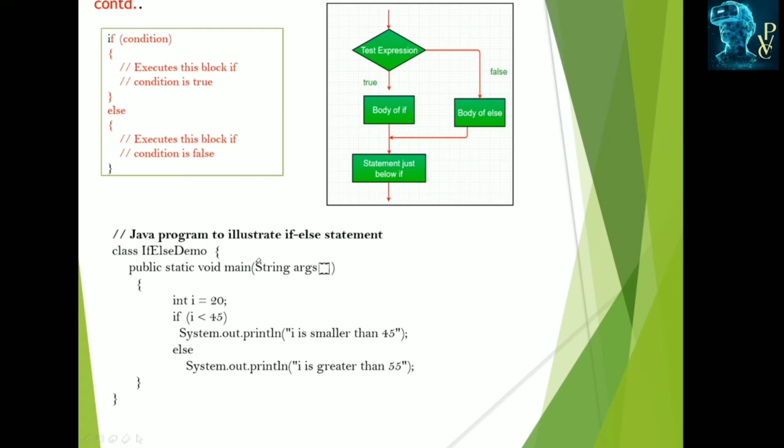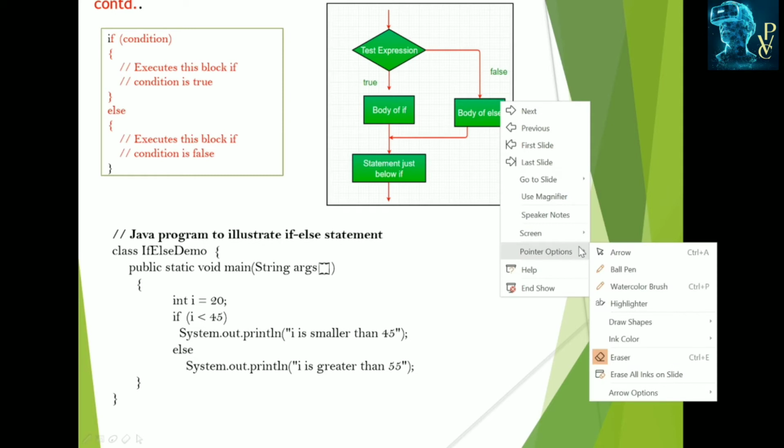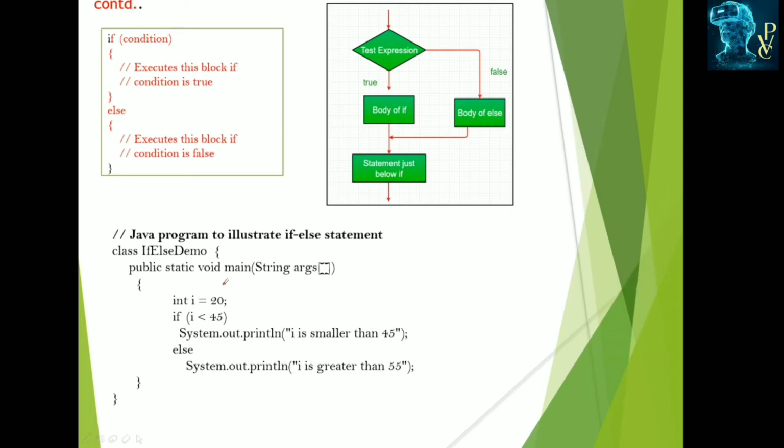Okay, for example, here I am using the if else demo. This is the public static void main. Here I am using i is equal to 20. If i is less than 45, then print i is smaller than 45. Else i is greater than 55. I assigned i is equal to 20, so it enters into the first block. Or if I change this number to some 80, then the else block is executed. It displays this output.